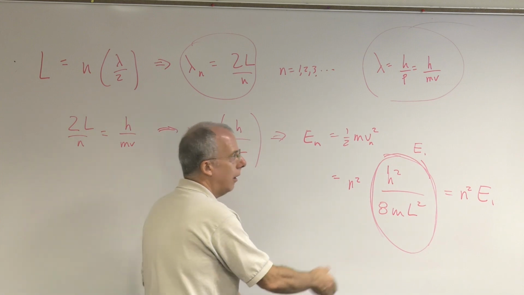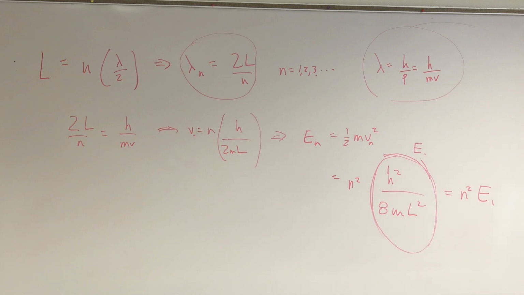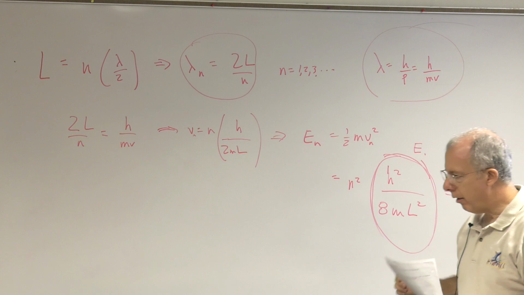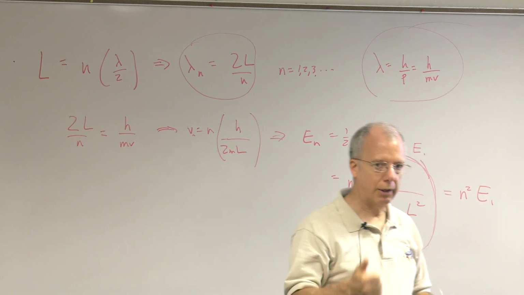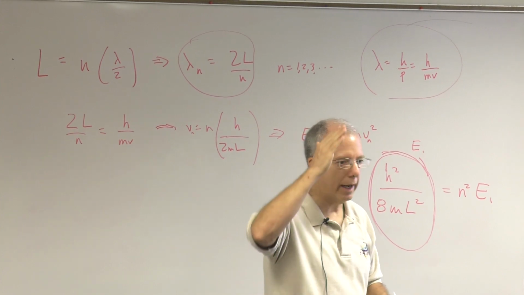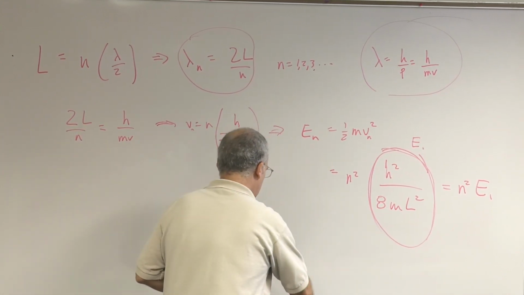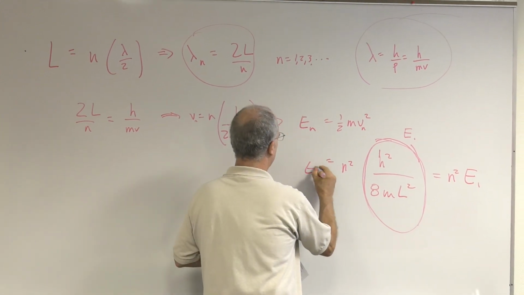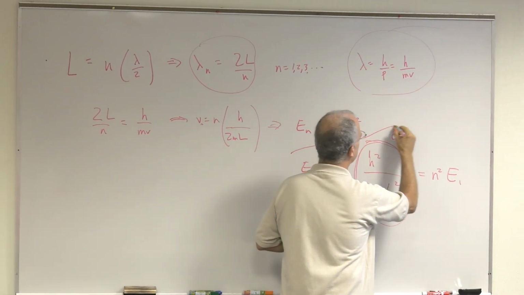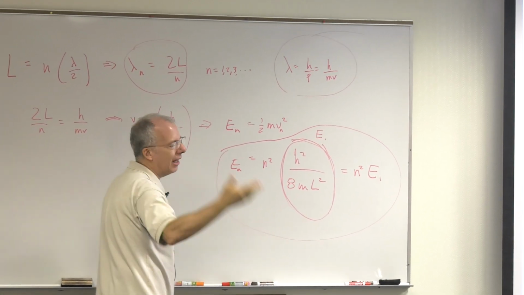So you see, when you say that the particle acts like a wave and is confined in a box, the energy can only be certain values. It can't be continuous like in classical physics. It can only have certain values. So we say that the energy is quantized.